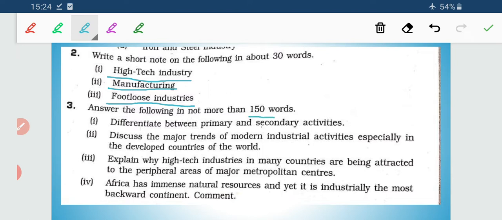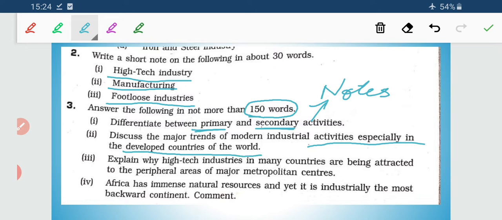Now next, differentiate between primary activities and secondary activities. It has already been discussed in the notes, so just follow the notes. Second, discuss the major trends of the modern industrial activities, especially in the developed countries of the world.